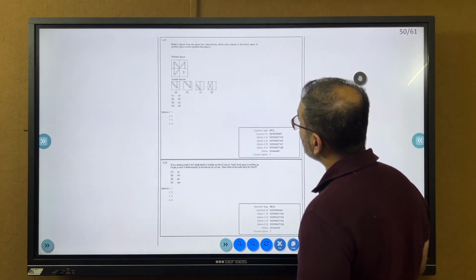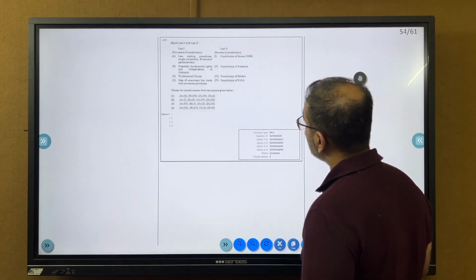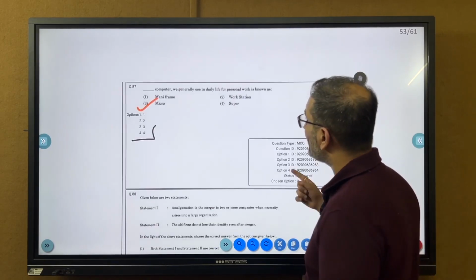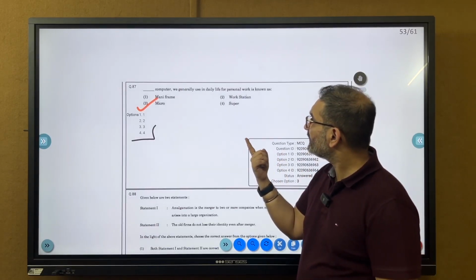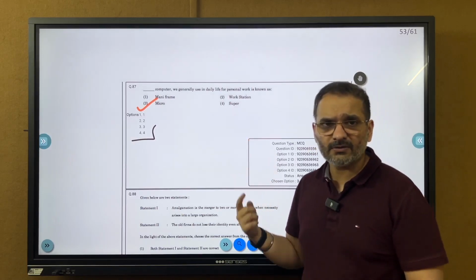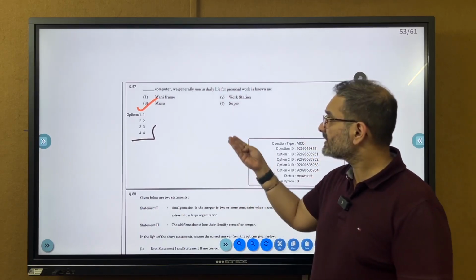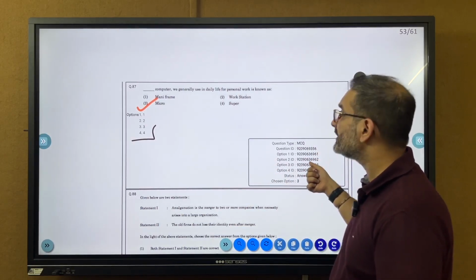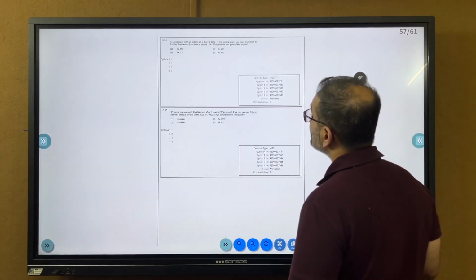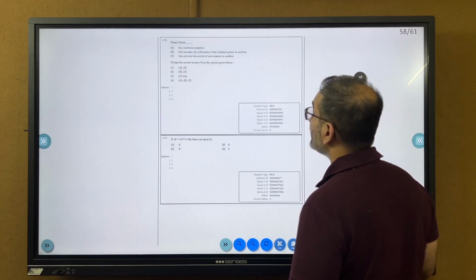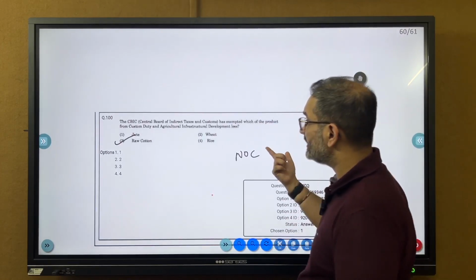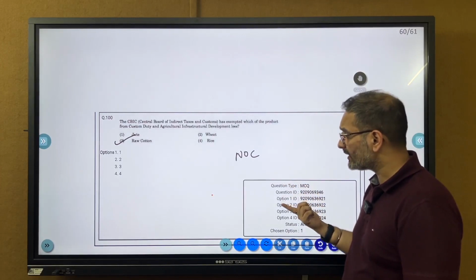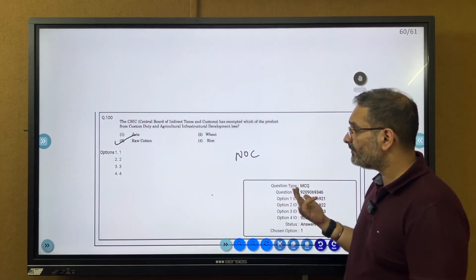And I saw one more challenge here, yes, this was also there. Someone asked, I think, whether this should be mainframe. No, this is micro. A message had come. So this is a microcomputer. I believe that they have already marked it correct. No, all of these answers were marked correctly in the answer key. So here the correct answer is raw cotton. I believe that they have marked it correctly.